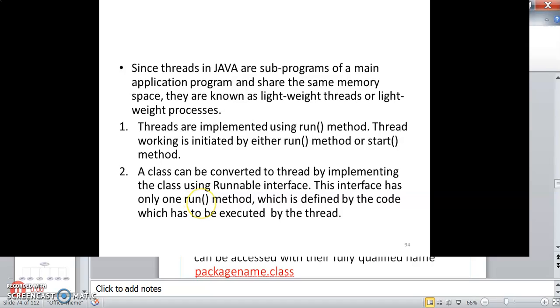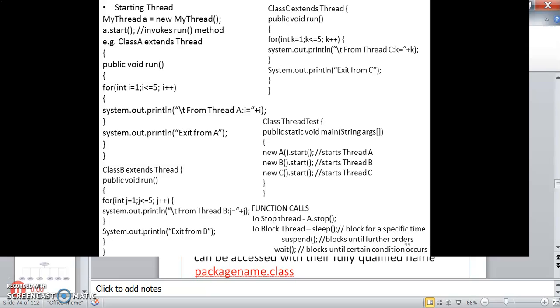A class can be converted to a thread by implementing the class using the Runnable interface. This interface has only one run method, which is defined by the code which has to be executed by the thread. So this is how we start a thread. MyThreadA a = new MyThreadA(); a.start() invokes the run method. Class A extends Thread, public void run, and for (int i = 1; i <= 5; i++) System.out.println("From thread A"); exit from A.